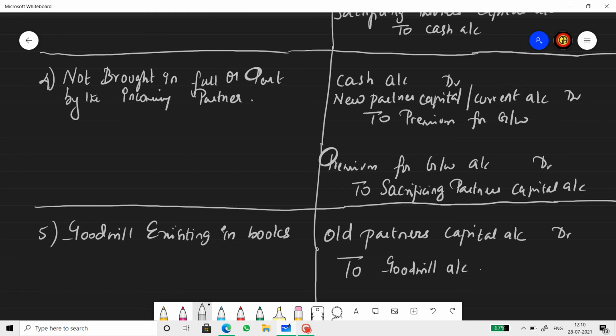Usually it's current or capital. You can record in either way. So cash account debit, new partner's current or capital account debit, to premium for goodwill. The cash will be for the amount he brings in. Capital account will be debited for the amount he is unable to bring in. This is for his total share of goodwill. And premium for goodwill will be credited for his total share of goodwill. Then whatever goodwill he is supposed to bring, or his share of goodwill, will be distributed to sacrificing partners in the sacrificing ratio.